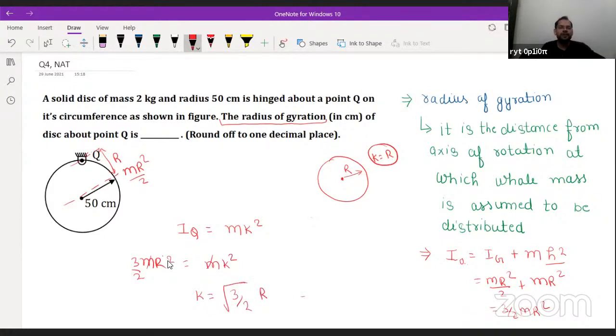The value of r is given here. When you solve this, you will get 61.23. This is the correct answer, but in the question it is mentioned to round off to one decimal place. Here the second digit is 3, so if we round off this value, you are going to get the answer 61.2. If you receive such a question in the GATE examination, you will select 61.2, because round off is mentioned in the question. But in the quiz I accepted 61.23 as well, given by Subham.